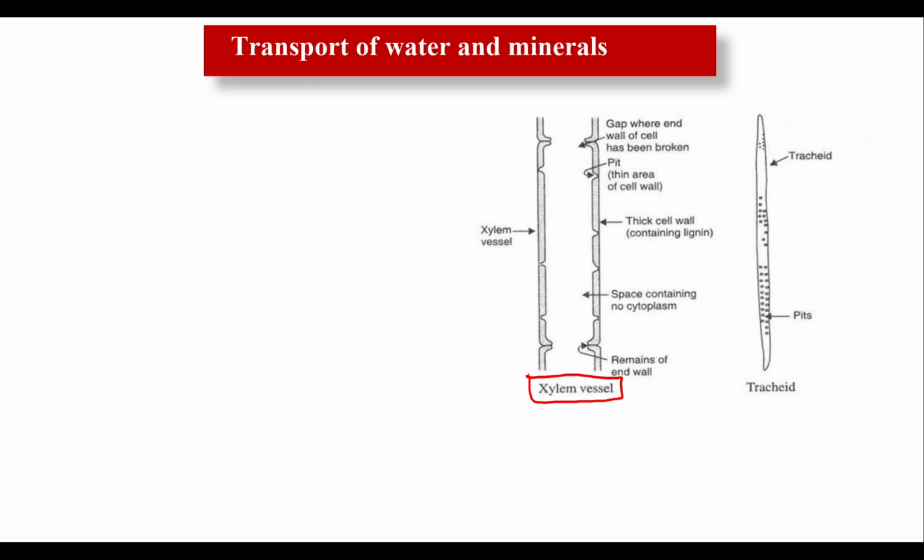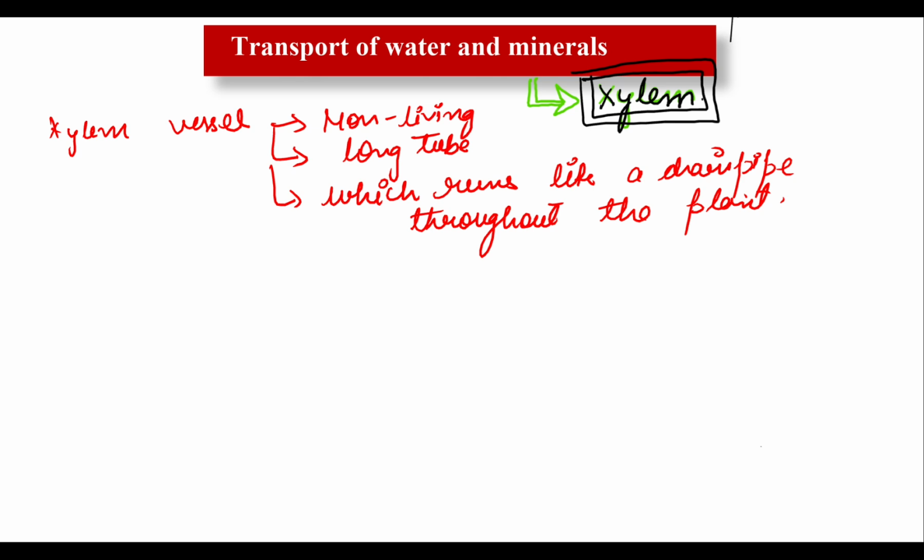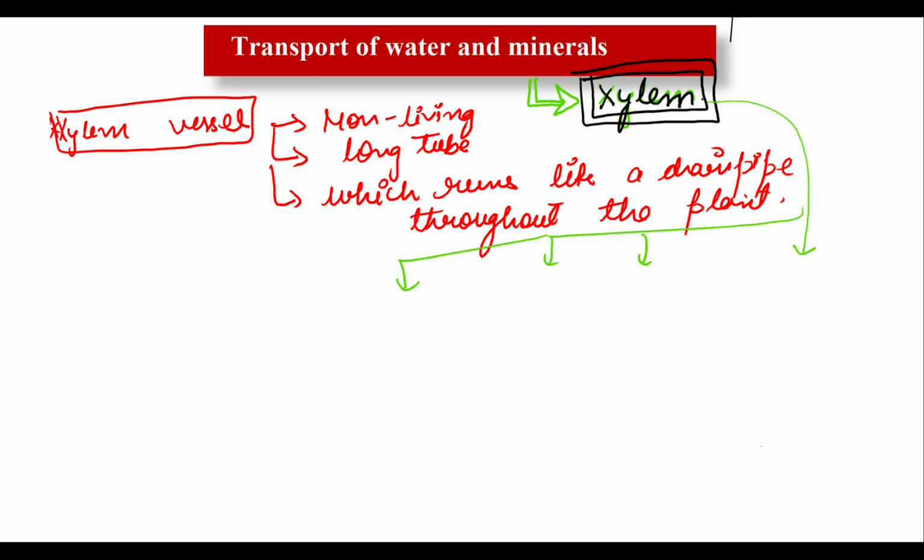Okay, so let me talk about their different parts, what it consists of. Actually this is the xylem vessel, not xylem, because xylem actually consists of many things. It consists of four things: first, xylem vessel; second, tracheids; third, xylem fibers; as well as fourth, xylem parenchyma.